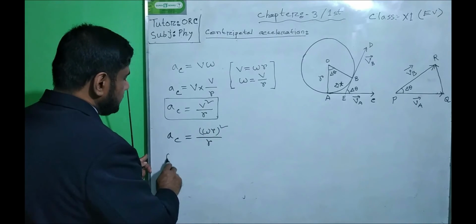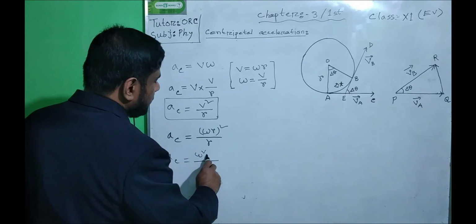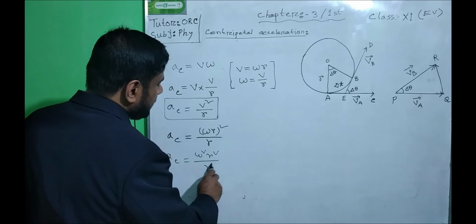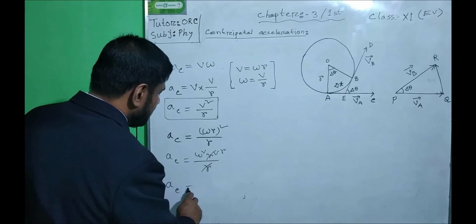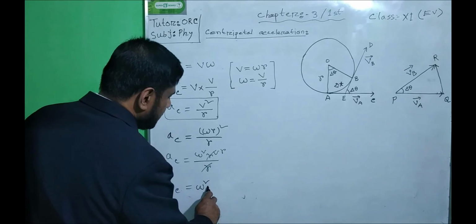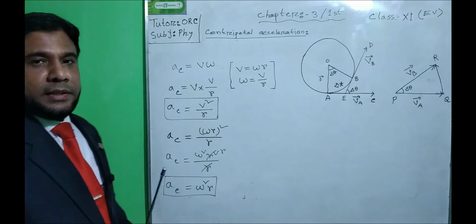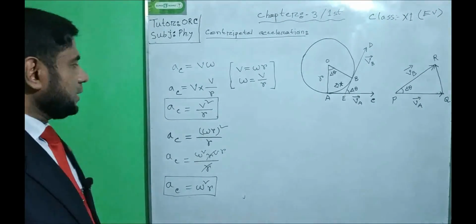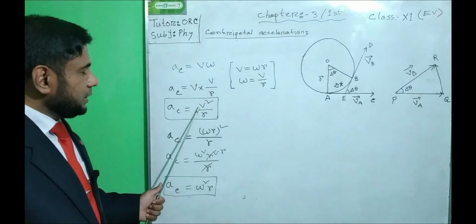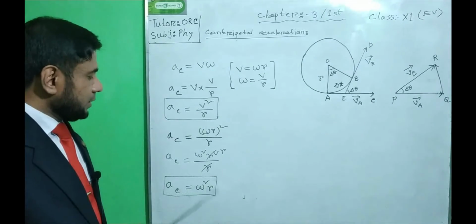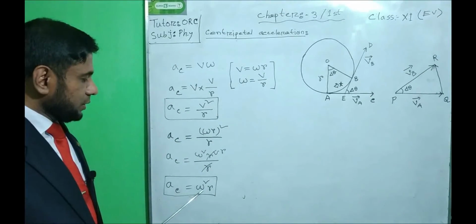Again, so now we can write omega square into r square divided by r, and r square over r gives r. So centripetal acceleration is omega square into r. So we can find the equation of centripetal acceleration in these two ways. With the help of linear velocity, a_c equals v square by r, and with the help of angular velocity, centripetal acceleration a_c equals omega square into r.